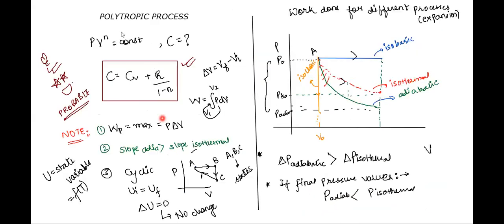Then for a polytropic process, we had PV^N as a constant. C is given as Cv upon 1 minus N. We'll solve very good questions based on this.